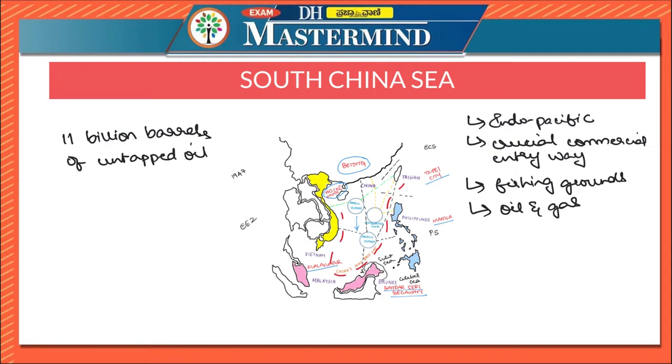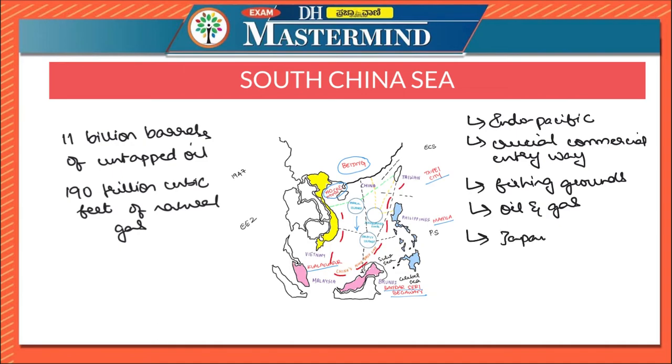In addition to this, 190 trillion cubic feet of natural gas is also said to be present in the South China Sea. Please remember these points. Japan and South Korea, two countries, depend heavily on the South China Sea for their supply of fuels and raw materials. And South China Sea is also an export route.